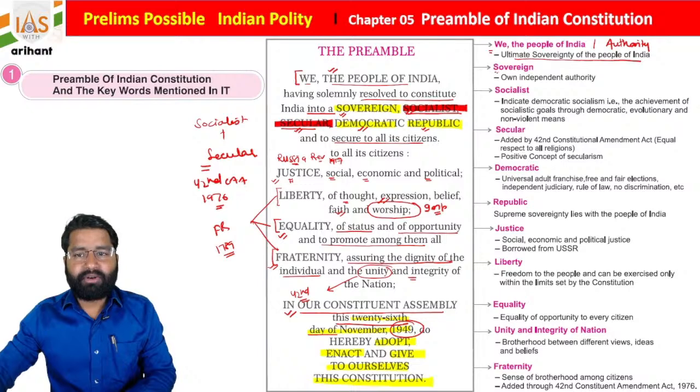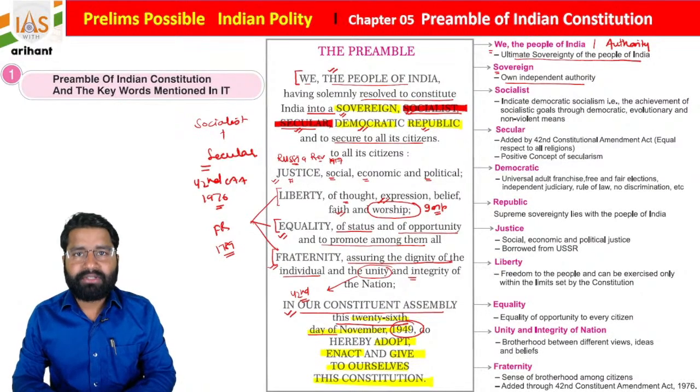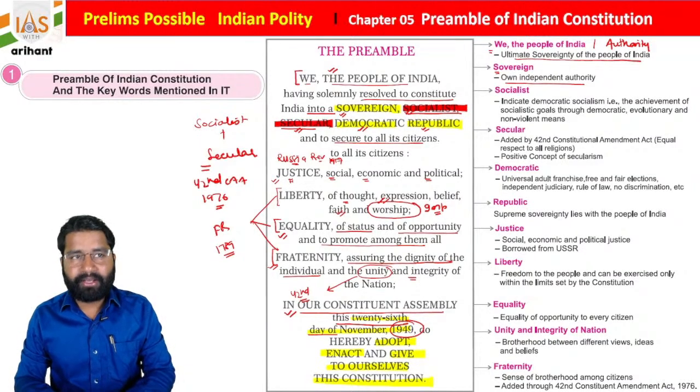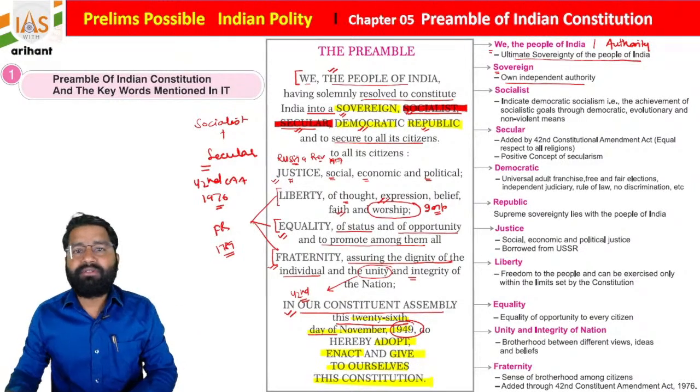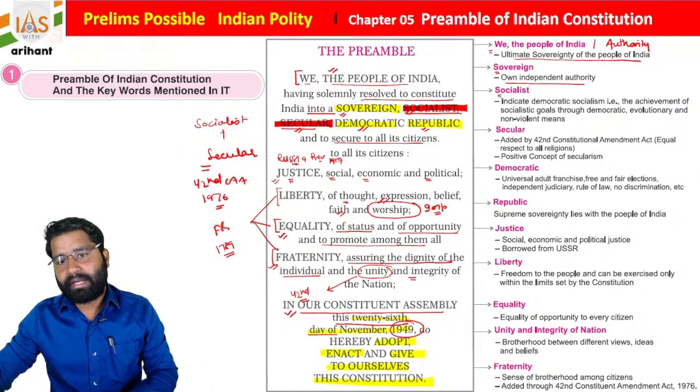Then what do you get, students? Sovereign. Sovereign basically means own independent authority. No other country is going to control us. We are totally free to take our own decisions. No country is going to compel us to take our decisions, students. Getting it? I hope it is okay, everyone.